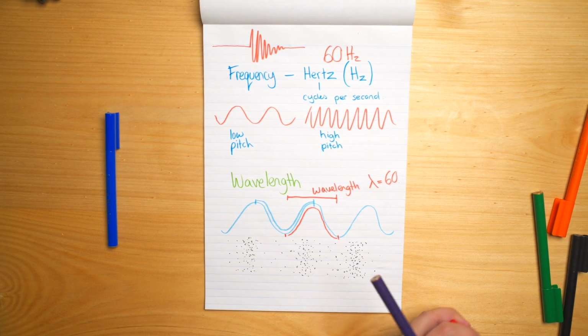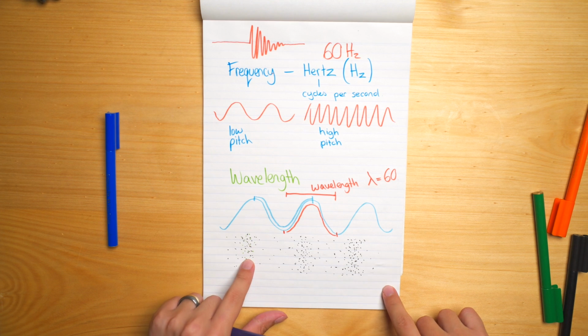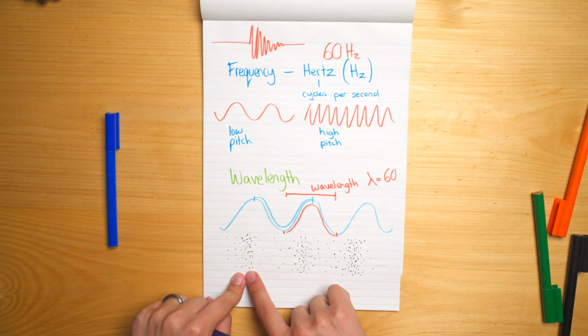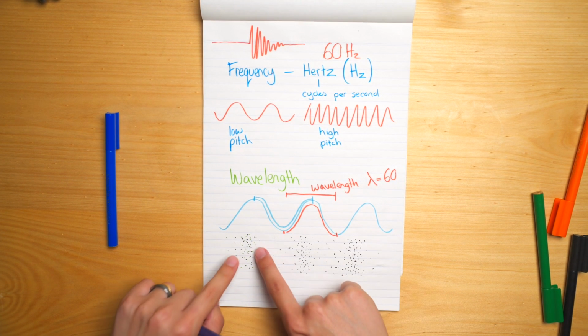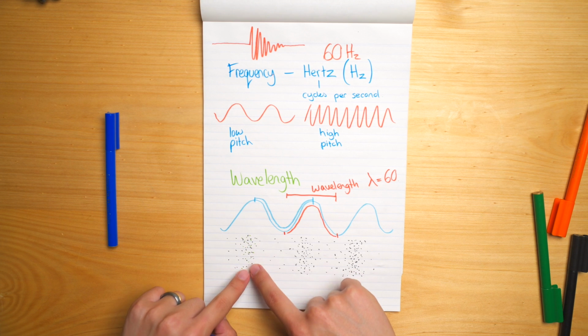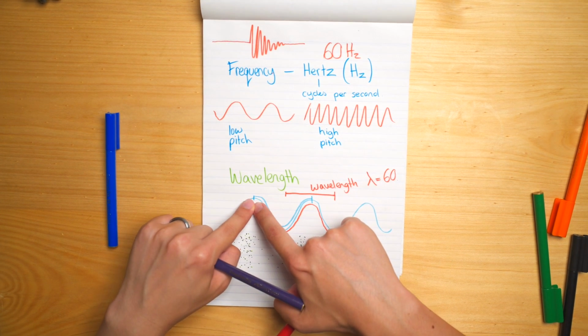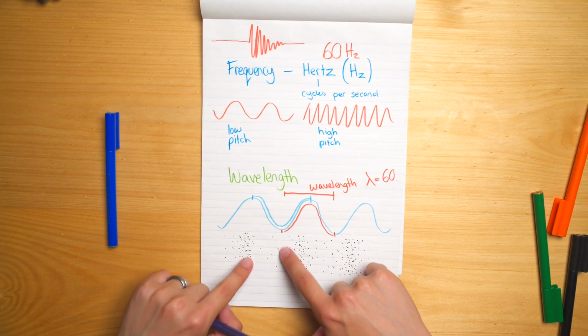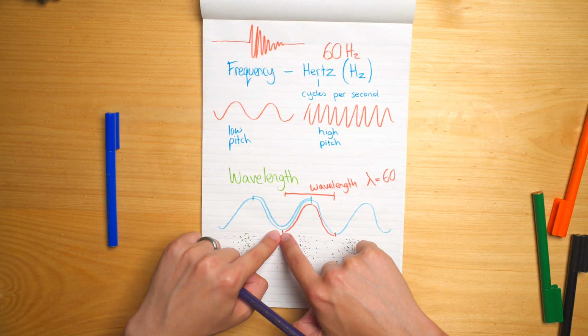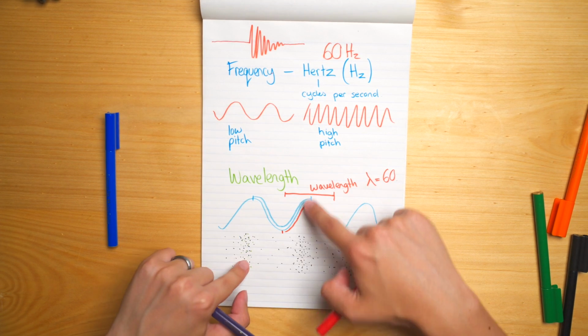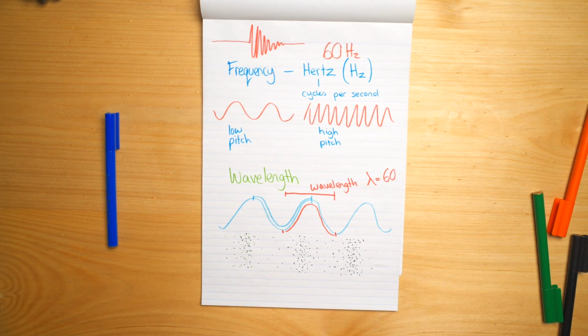The diagram here below, I've put these longitudinal waves also. So see where these particles are really bunched together for the compression, and that represents the hills. And these regions where there are very few particles, that represents the troughs. I haven't aligned it perfectly, but I hope you can sort of make that connection. Next, we're going to talk about amplitude.